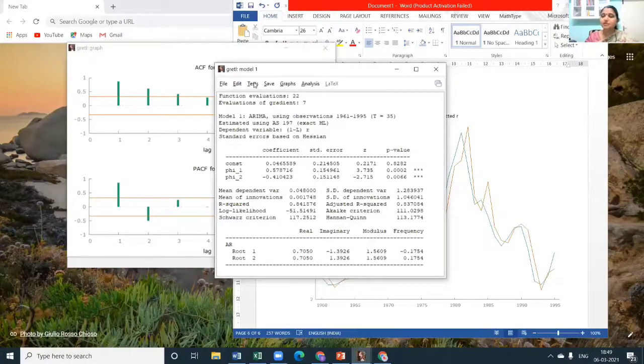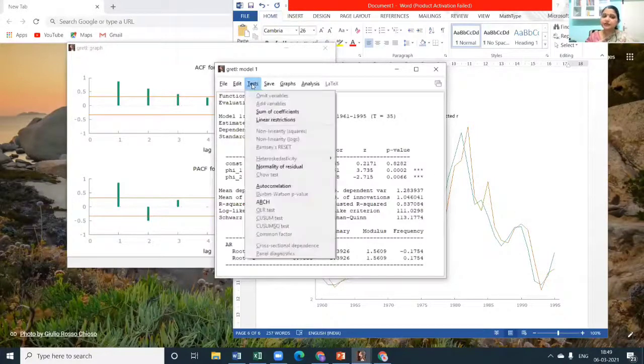What more we need to do is residual analysis. For residual analysis, if you click on tests, this option will not be in any other window, not even in the data window or the variable window. This will be only in our output window, because this specifically caters for residual analysis. What do you mean by residual? We had the actual data, we have got some predicted value, and the difference between them is called the residual.